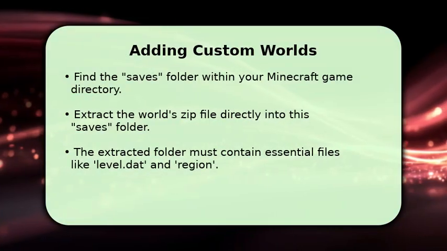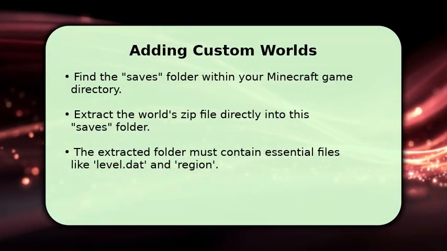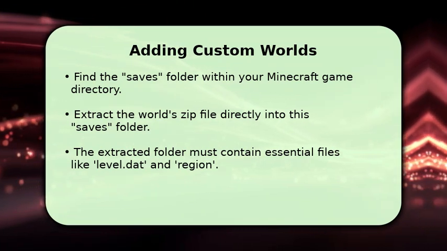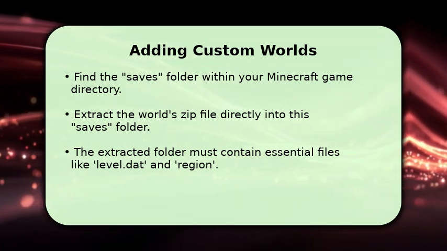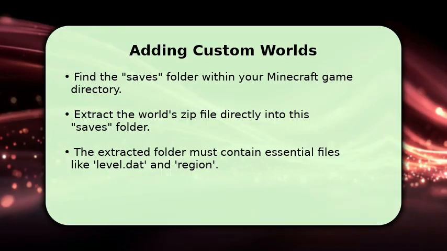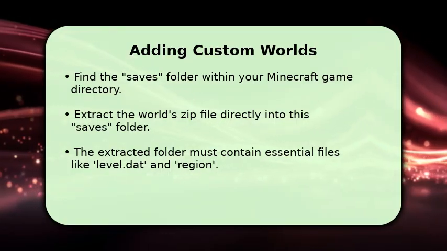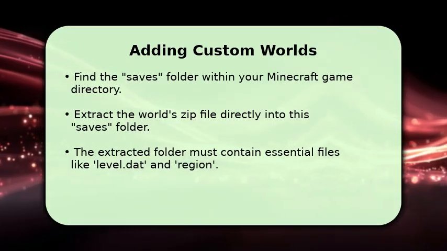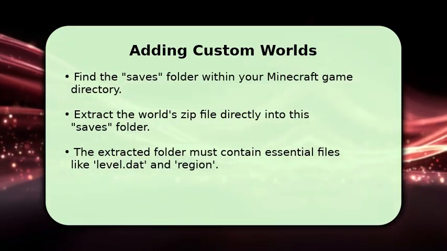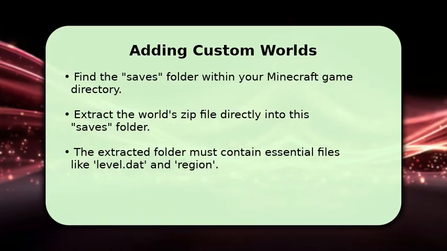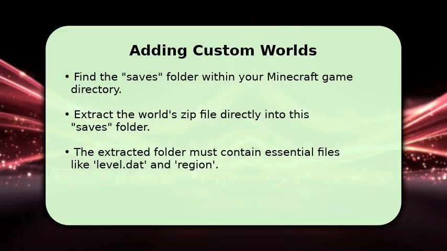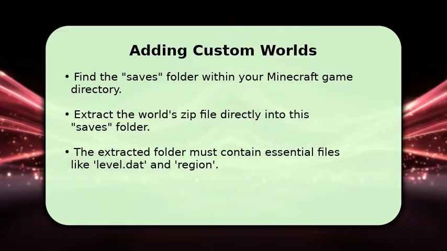Next, let's add a custom world to your game. You'll need to locate your Minecraft saves folder, which is also in your main game directory. For world saves, it's crucial to extract the zip file. Make sure the extracted folder, containing files like level.dat and region data, is placed directly inside the saves folder. Once extracted correctly, your new world will appear in your single-player world list when you launch the game.